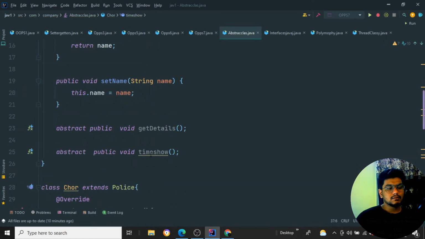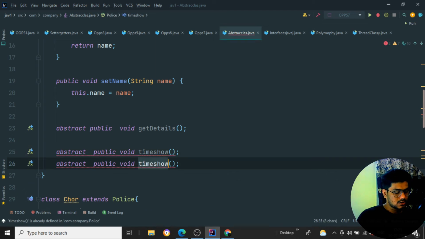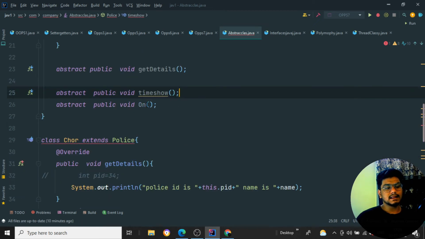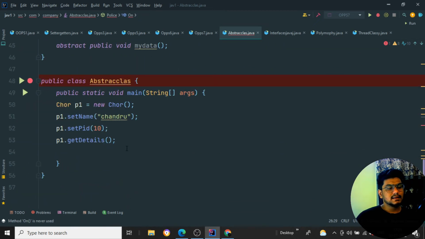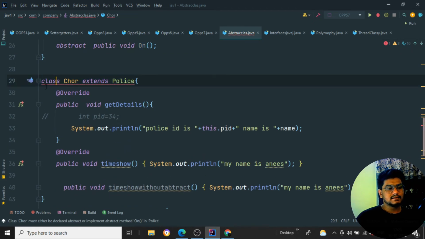Suppose I create one more abstract method over here, that I'll call on. I am declaring it as an abstract method. Here you can see I need to declare it, because I am getting the red mark over here. It is giving the red signal.